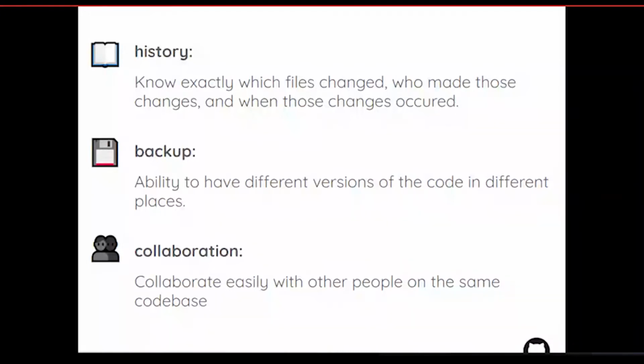Git will also help you with backup and collaboration with other people. If you are working in a team, Git is very much used in the industry right now. And if you are into this field, you must know about Git. And for open source contribution, this is a mandatory step.